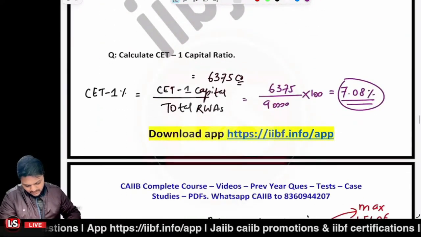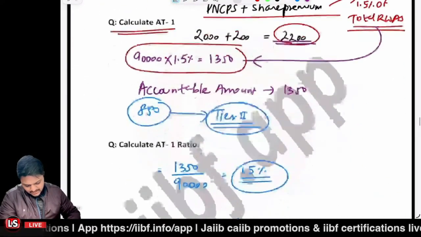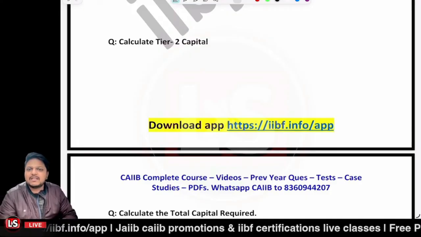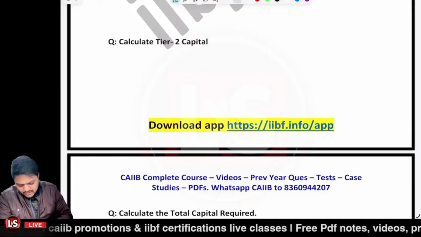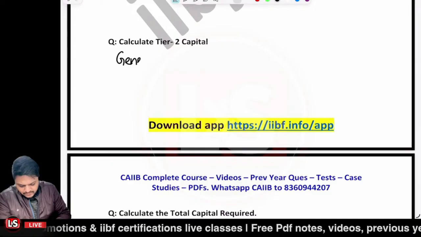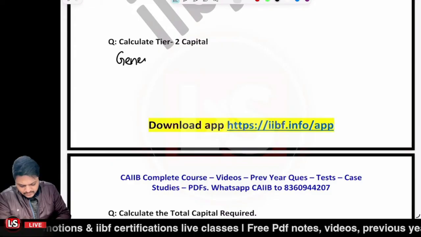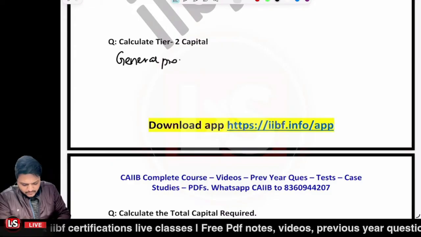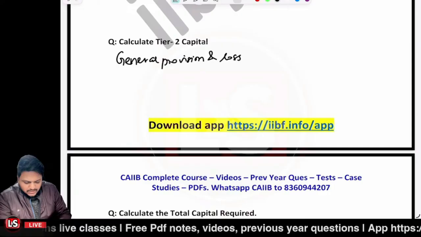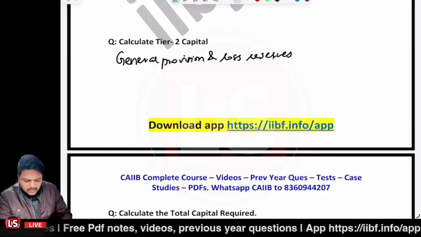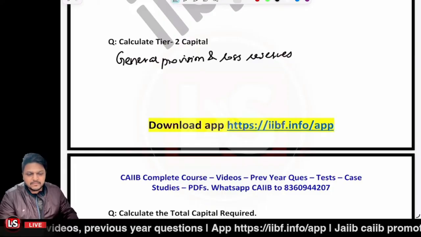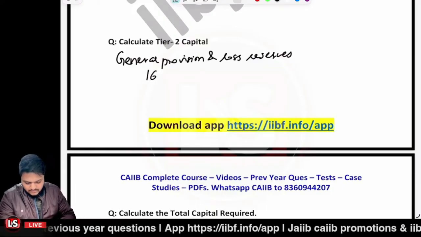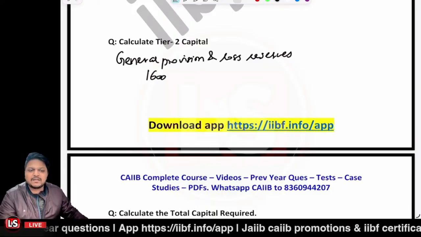Okay, so let's go to the question again. Under number 7, we are having general provisions and loss reserves. Now this amount is 1600, right?